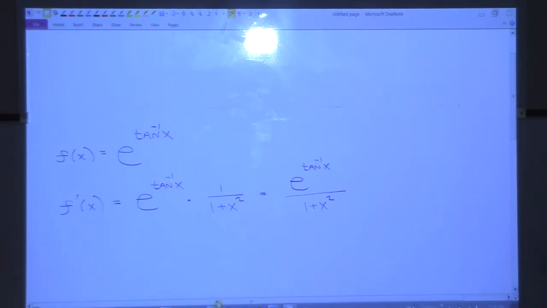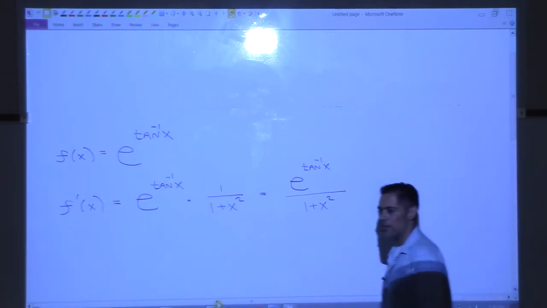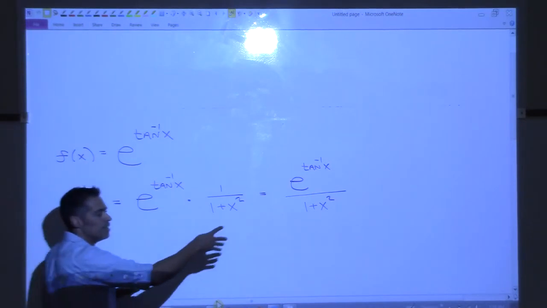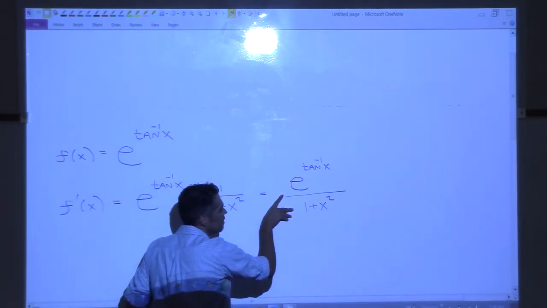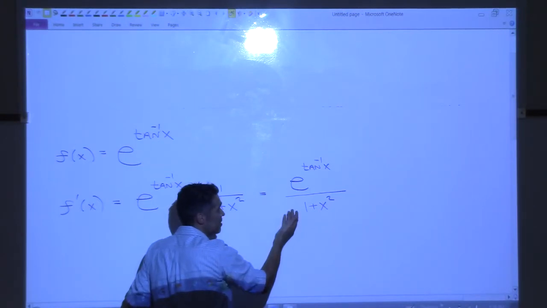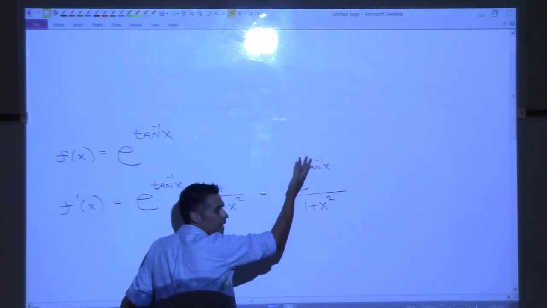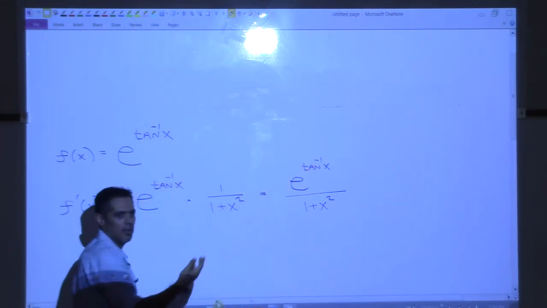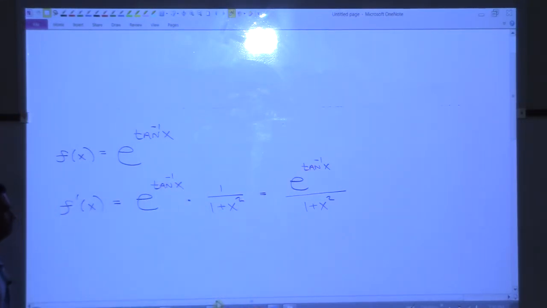That sucks. It only sucks because that derivative is never 0, so we're not going to have a local maximum. This thing can never be 0. Why? A fraction can only be 0 when the top is 0, right? And e to any power should never be 0. So, oh well, we're not going to have a local maximum in here. That's what I'm getting at.